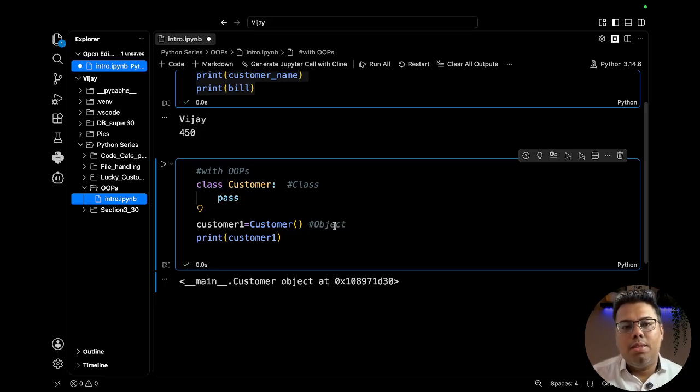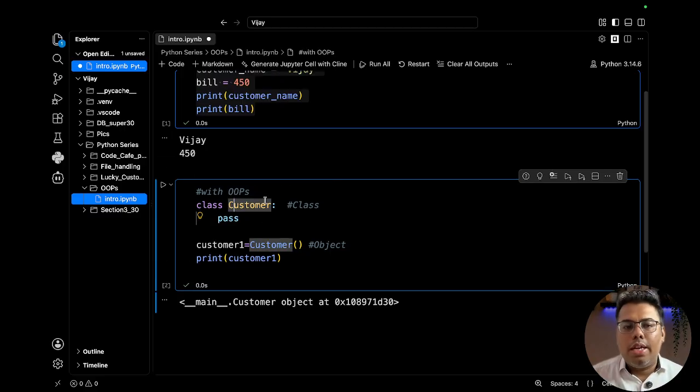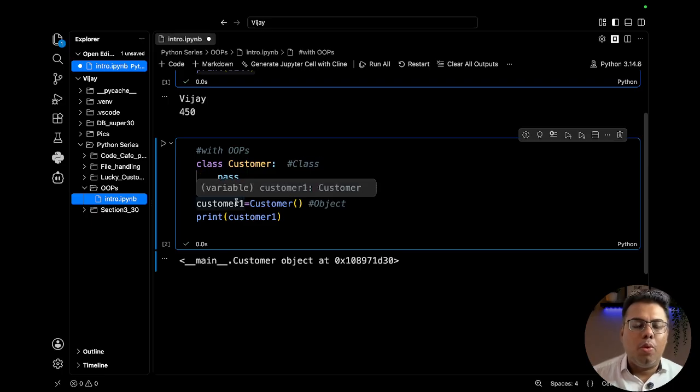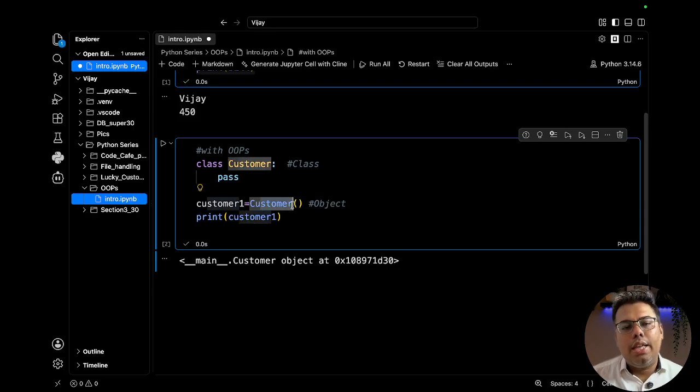So very simple. Whenever you create a class, you have to write the keyword class, then write the class name, whatever you want to give it. And it's good programming practice that you keep the first letter capital whenever you are defining the class. It is an industry standard that everyone keeps the first letter capital when defining classes. Then write whatever implementation you want, and whenever you need it in the program, you can create customer one and its object.